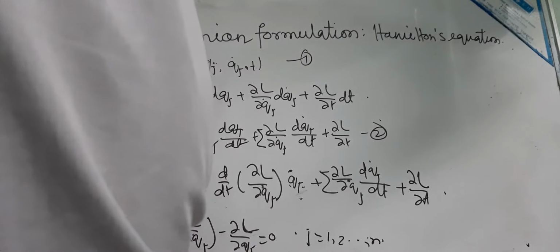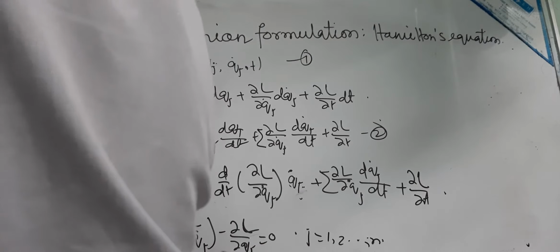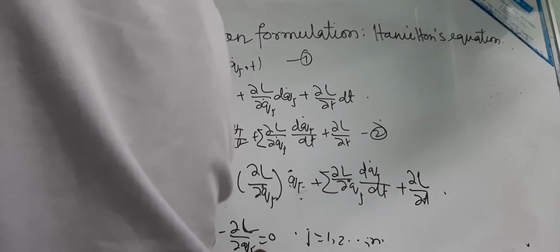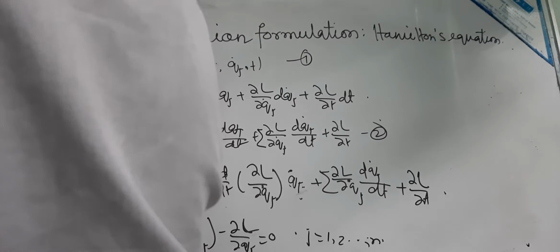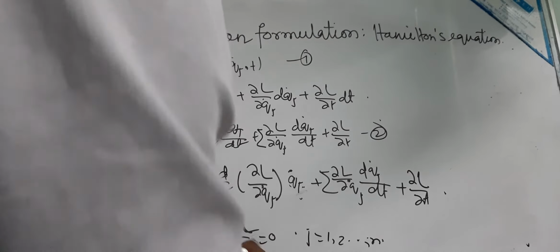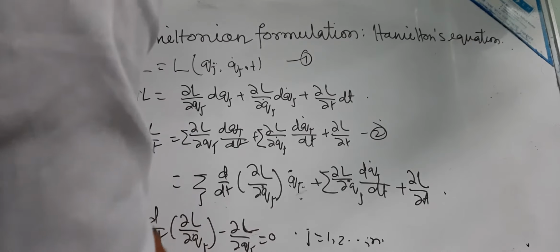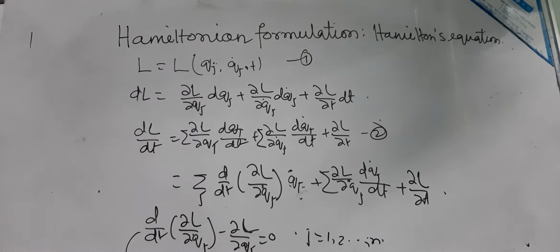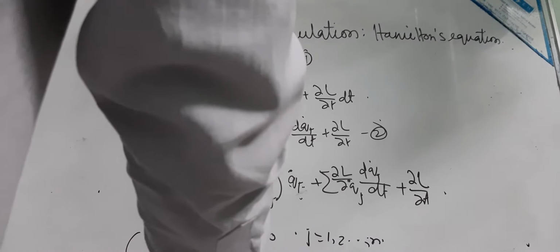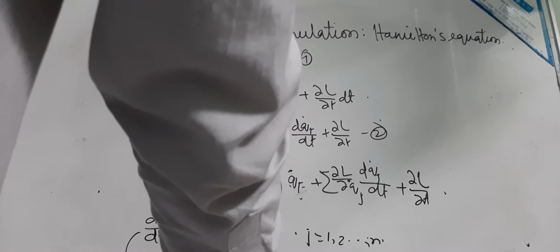So this can be written as d by dt of Qj dot del L by del Qj dot.